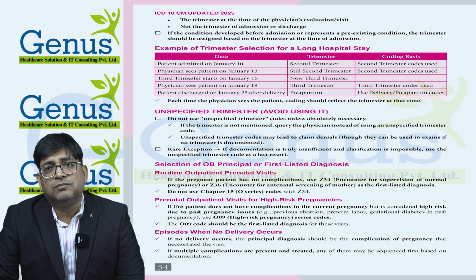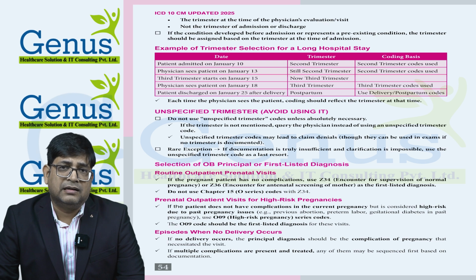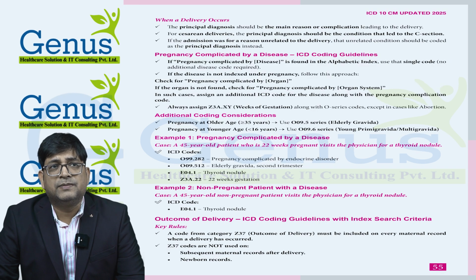If the patient is more than 35 years of age and pregnant, she is considered elderly gravida. If she is less than 16 years old, she is considered younger gravida. Both of these are kept in the high risk category. So if the patient's age is more than 35, we will use the high risk code for that.